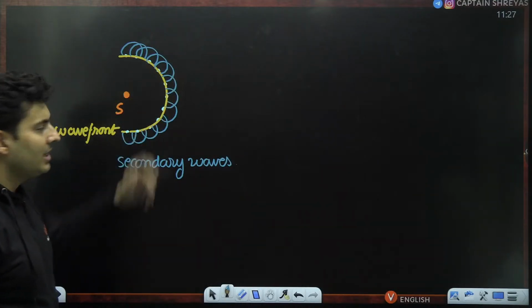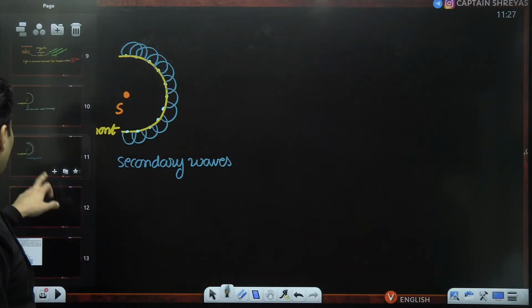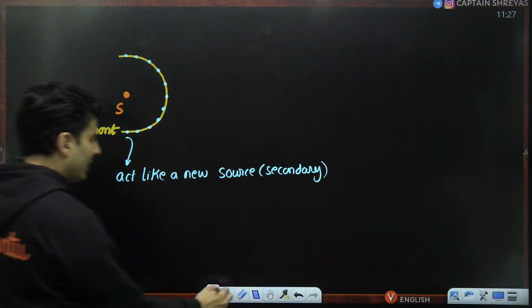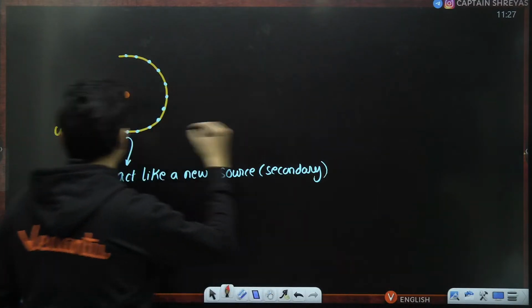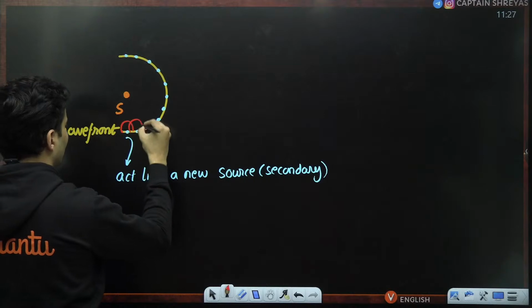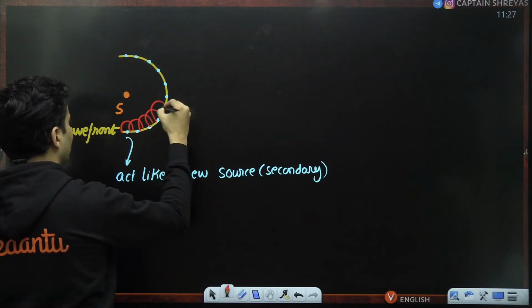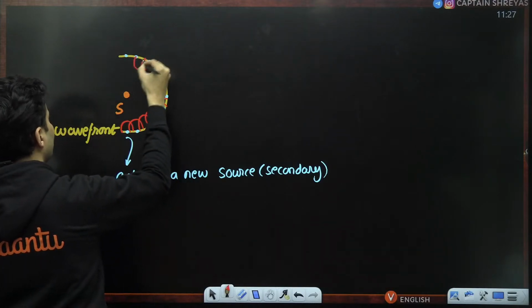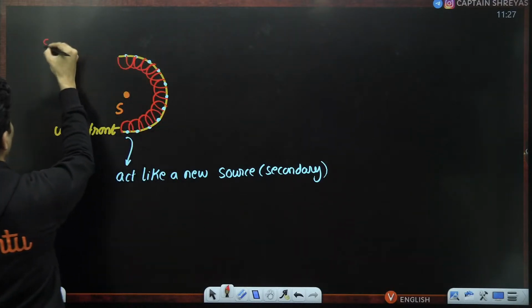Now why are they generating secondary waves here, and why not over here, why not in the backward direction? So these would be basically secondary waves in the backward direction.